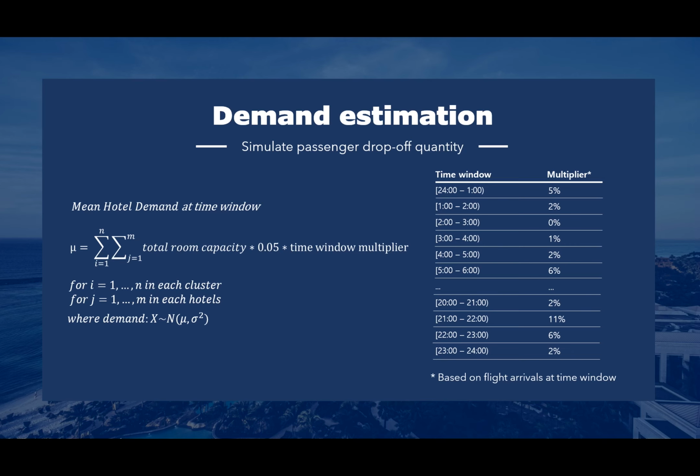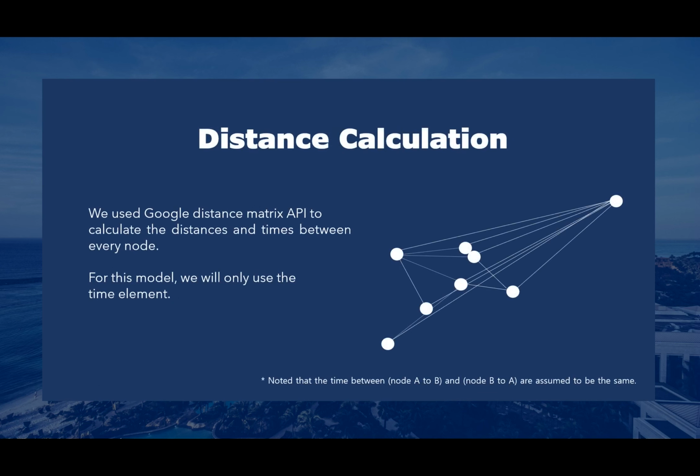As mentioned previously, this information serves to calculate the mean hotel demand, which is assumed to be normally distributed in our stochastic modeling. The final component of input data is the distance calculation or arc length for the hotel and airport node network. We obtain the complete network graph for all nodes and obtain both the real time and distance in between each node using the Google Distance Matrix API. For this model, we decided to optimize based on the time element in between each arc, noting that it is assumed that the travel time between node A to node B and node B to node A are the same.